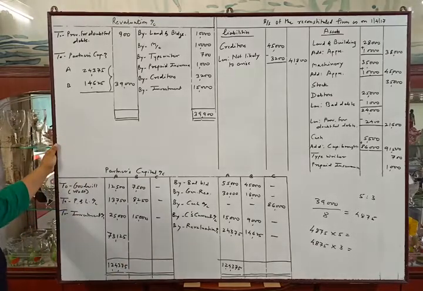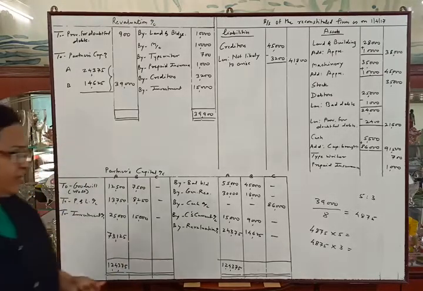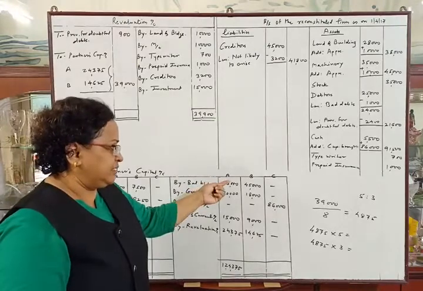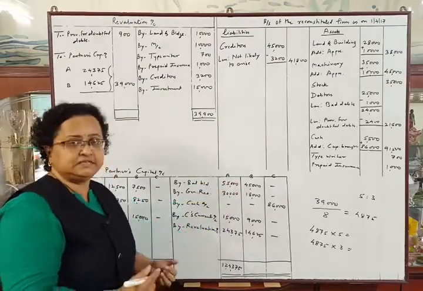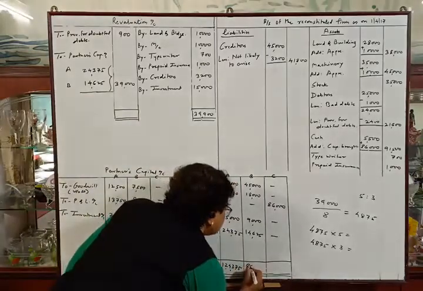of Mr. A. Now Mr. B. Credit total of B's capital account, that is B's column, is 86,625.